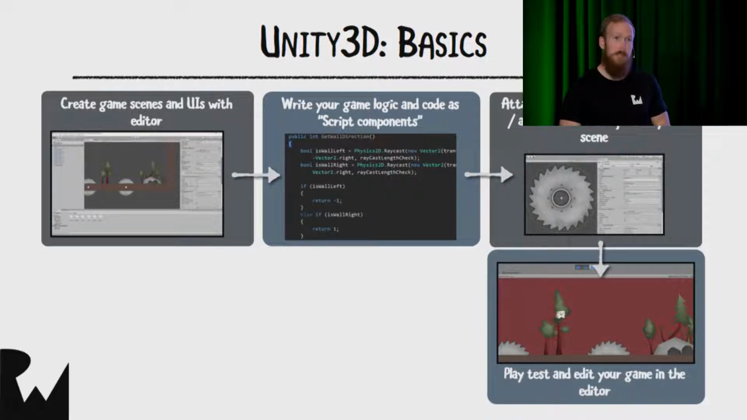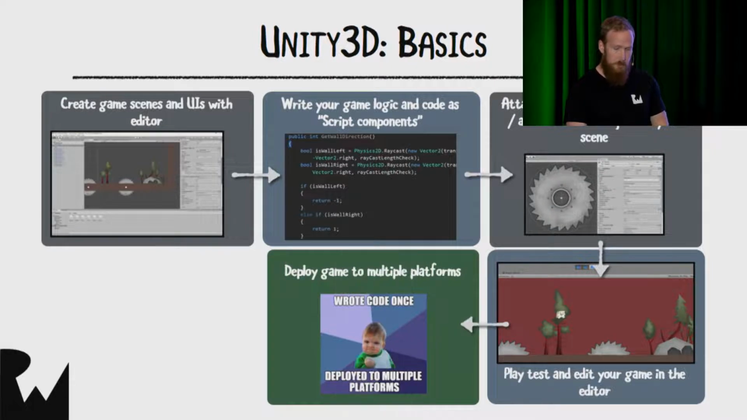And then, of course, you can play and test your game in the editor itself. You don't actually have to build for a platform and then run your game. You can actually run it directly in the editor, and you can dynamically change variables and parameters on your game objects, which is great for feedback and sort of planning out your game and balancing gameplay. And then, of course, we can deploy to multiple platforms and just have one single code base, which is the brilliant part.